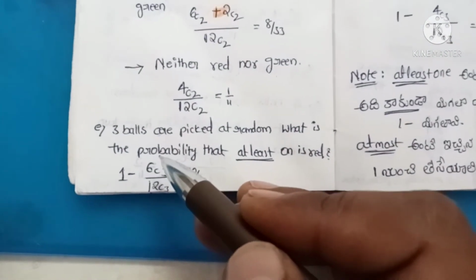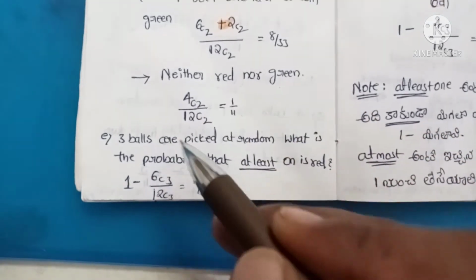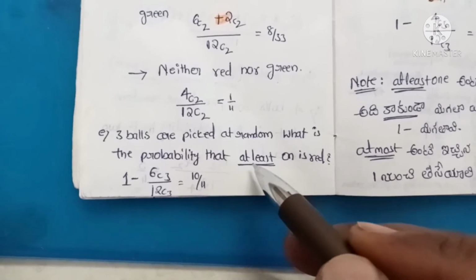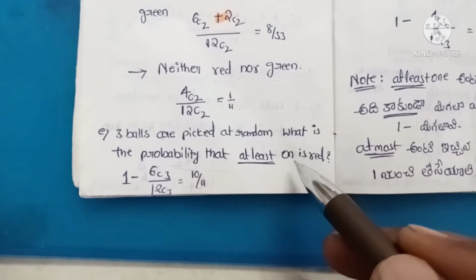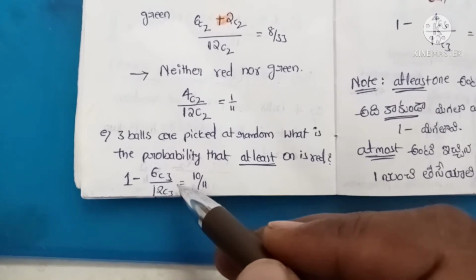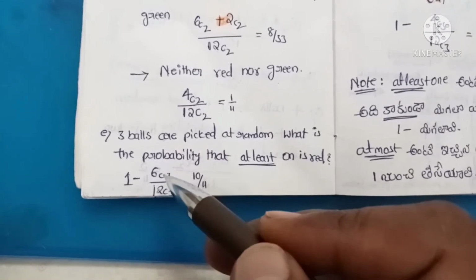In a bag 6 red, 4 yellow, 2 green balls are there. 3 balls are picked at random. What is the probability that at least 1 is red? At least 1 is red is nothing but 1 minus none is red.